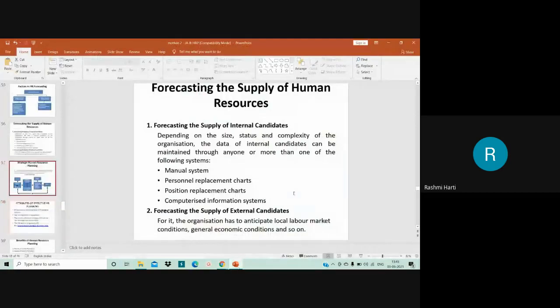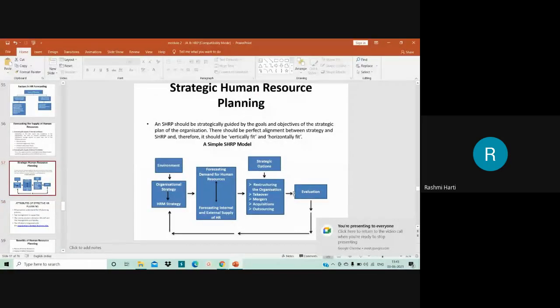Fine. Then moving on to the next, my dear students, that is strategic human resource planning. Till now, we have seen the process of human resource planning.